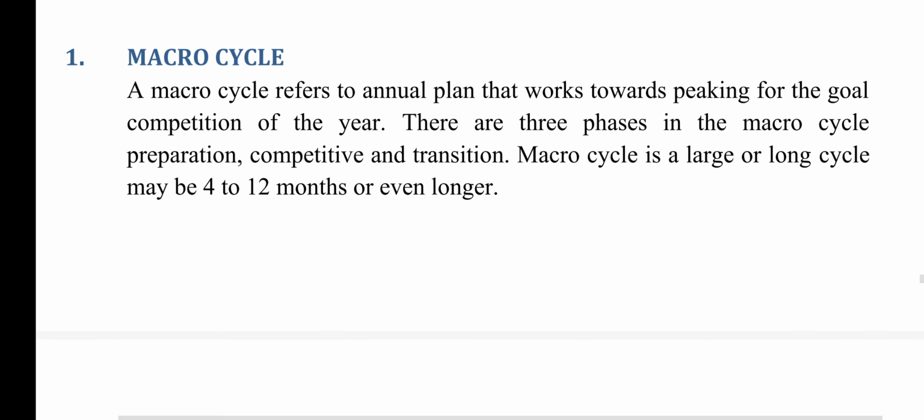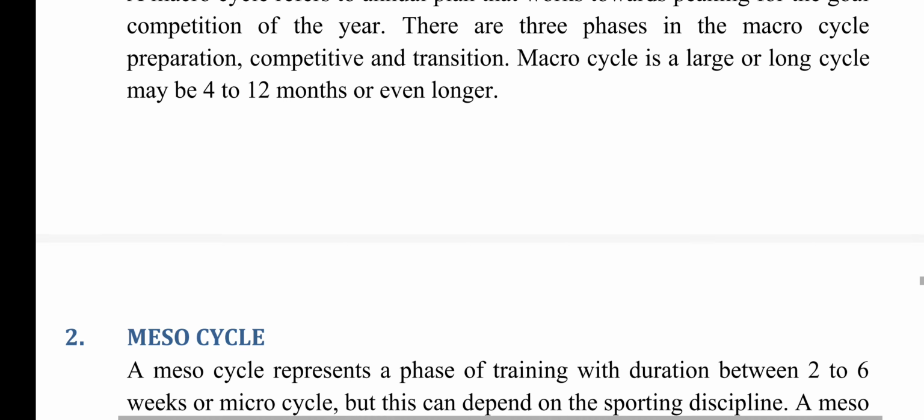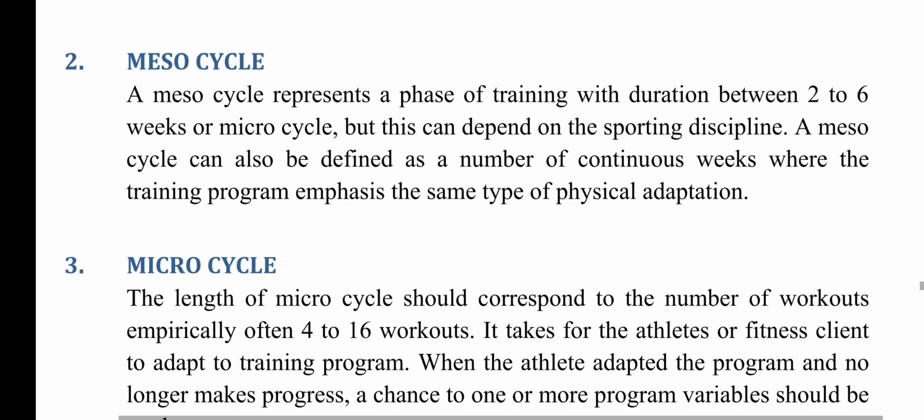Number 1. Macro cycle. A macro cycle refers to an annual plan that works towards peaking for the goal competition of the year. There are 3 phases in the macro cycle: preparation, competitive and transition. Macro cycle is a large or long cycle, maybe 4 to 12 months or even longer. 2. Mesocycle. A mesocycle represents a phase of training with duration between 2 to 6 weeks, or microcycles. This can depend on the sporting disciplines.